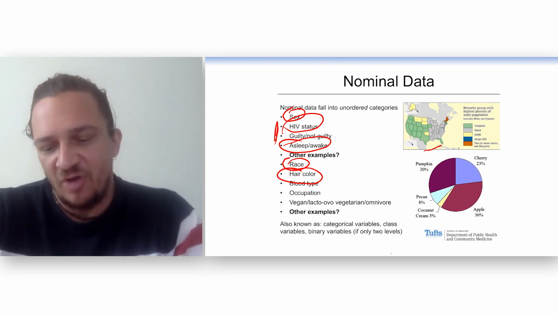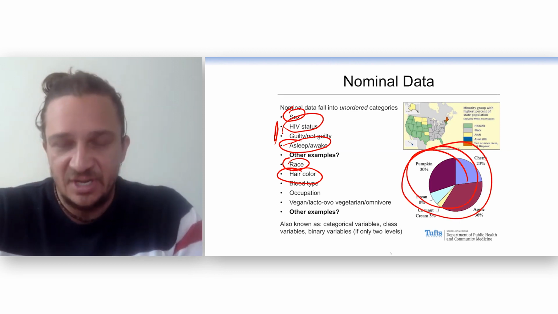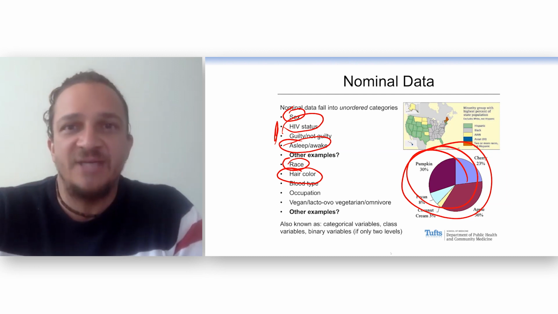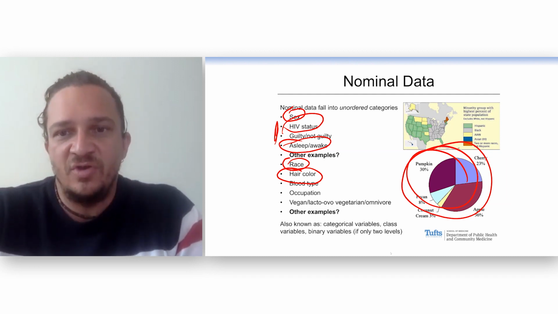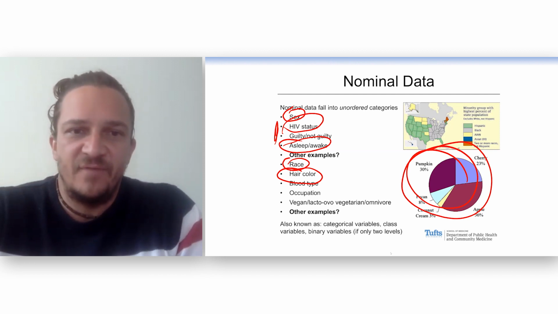Here you see a pie chart, one way we can display this type of information. This is a pie chart on your favorite types of pie. One pie is not necessarily better than the other, but you can only have one favorite type of pie.